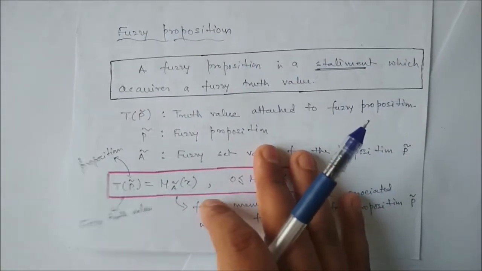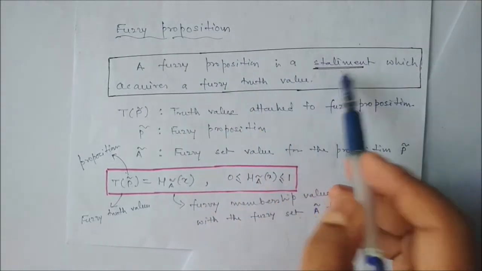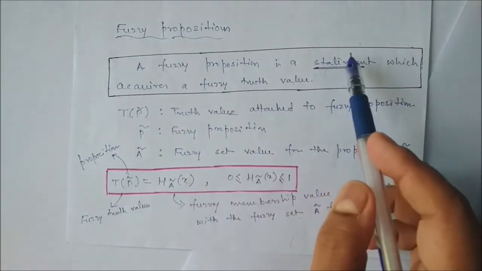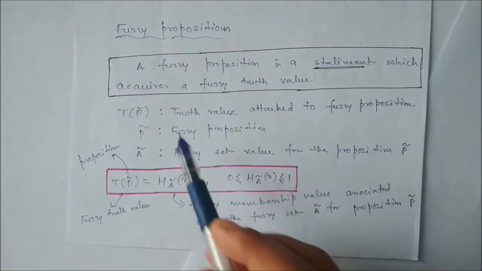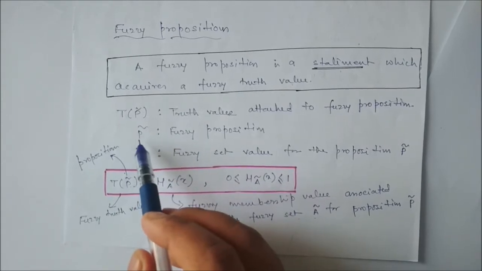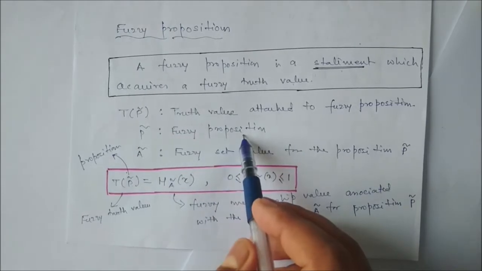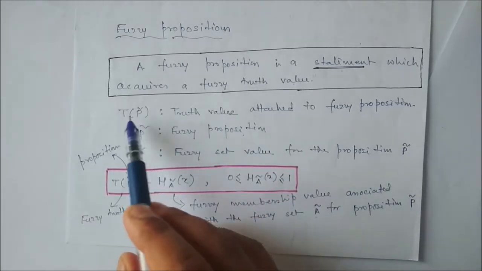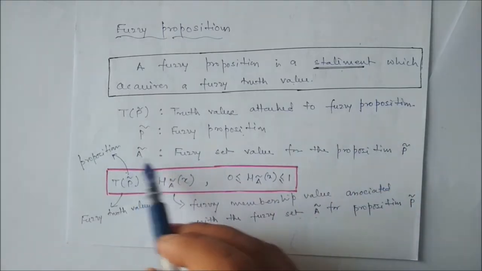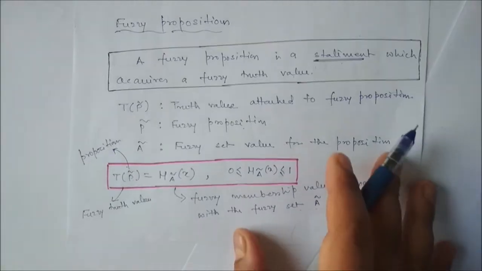Now, what is a fuzzy proposition? A fuzzy proposition is a statement which acquires a fuzzy truth value. So, what is a proposition? It's a statement. Using a capital character, we can represent the fuzzy proposition. Say P is a fuzzy proposition, and TP is a truth value attached to the fuzzy proposition, and A is a fuzzy set value for the proposition P. So we'll discuss one by one.